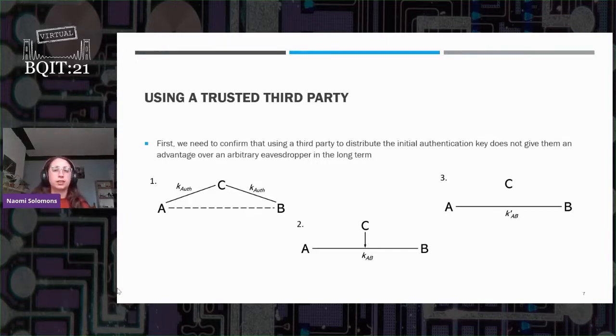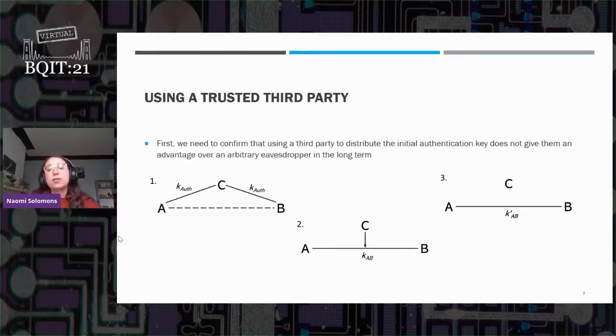And a certain amount of it is also going to be used, for example, to see if someone was eavesdropping. So the important thing here is that Chloe needs to be trusted in step 1, where she sends the authentication key to Alice and Bob. She also needs to be trusted in step 2, where Alice and Bob carry out that first round of QKD, because during that time, she could easily carry out an imposter attack because she has the knowledge of the authentication